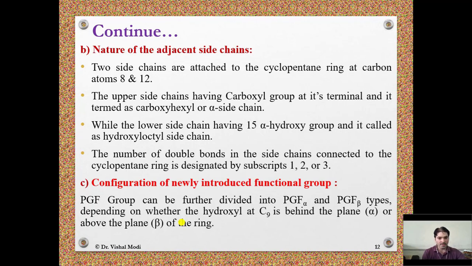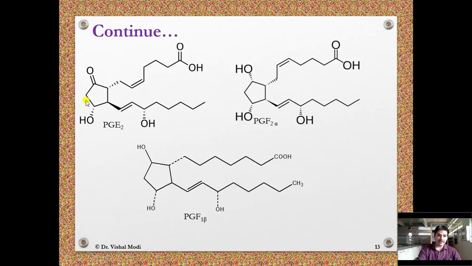The number of double bonds in the side chains connected to the cyclopentane ring is designated by subscript 1, 2 or 3. Configuration of the newly introduced functional group. The PGF group can be further divided into PGF alpha and PGF beta types depending on whether the hydroxyl at C9 is behind the plane. If it is behind the plane, then it is called the alpha configuration, and if it is above the plane, then it is called the beta configuration of the ring.